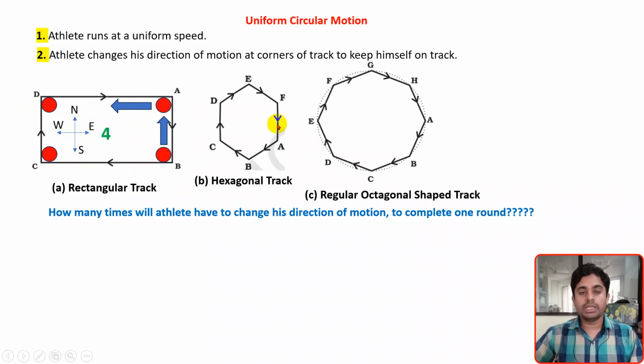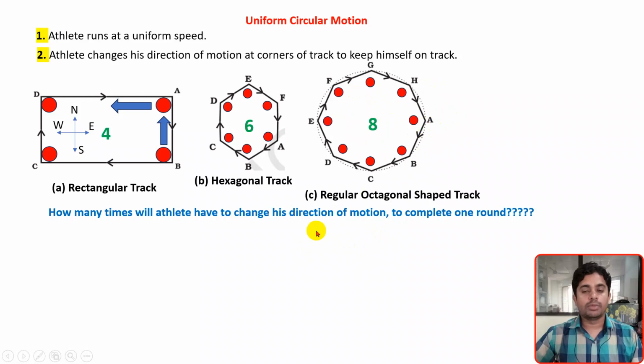Same thing if you consider the hexagonal track: he starts the journey from A. At corner B he will change direction, at corner C, at corner D, at E, at F. Again, to be in the initial position, he will take the turn at point A. So for the hexagonal track, there are 6 times he has changed direction. Similarly, for the regular octagonal track, from A he starts, then at corner B he will change, C, D, E, F, G, H he will change direction, and again to be in the original position at corner A he will change.